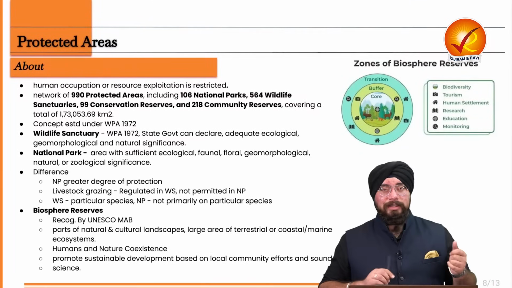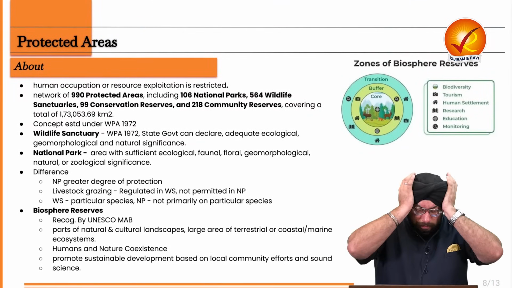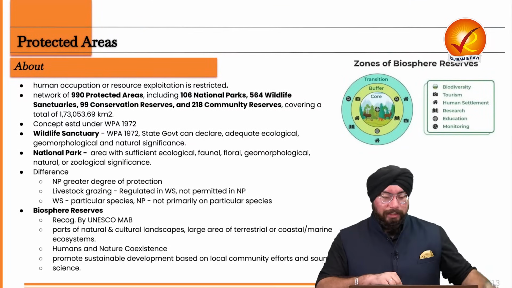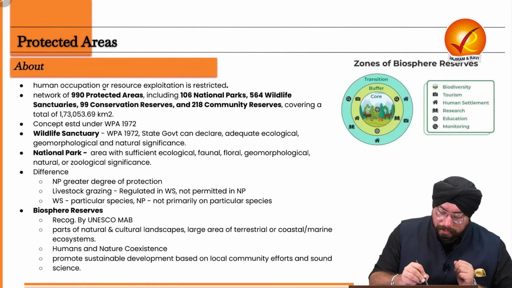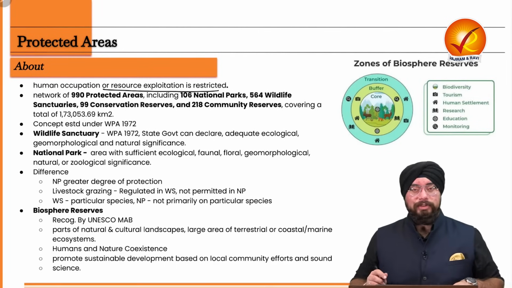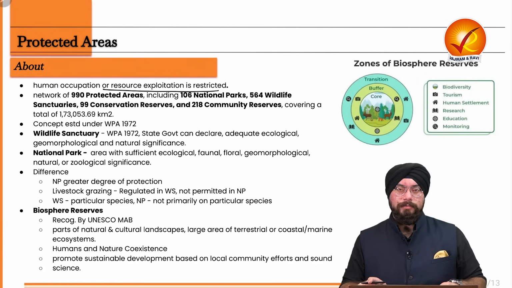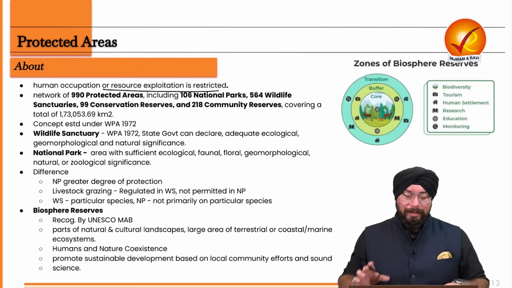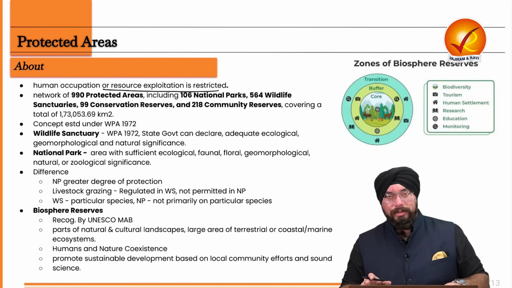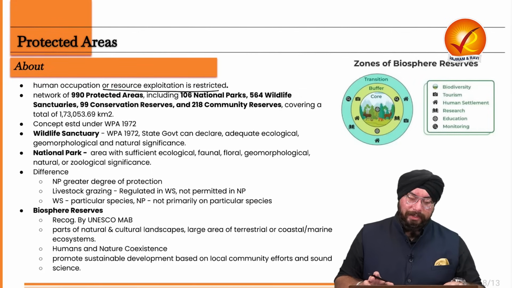Now, let us try to understand what are protected areas. Protected areas are the areas where human occupation or resource exploitation is restricted. So, any area where human occupation and resource exploitation is restricted is known as a protected area.